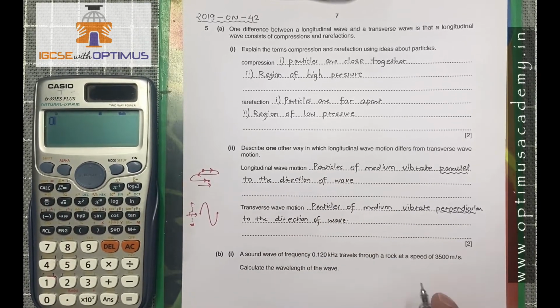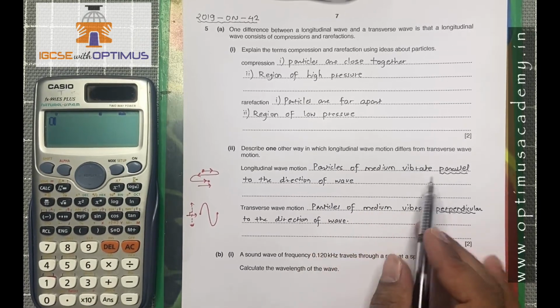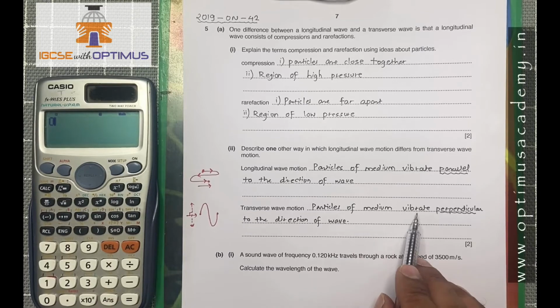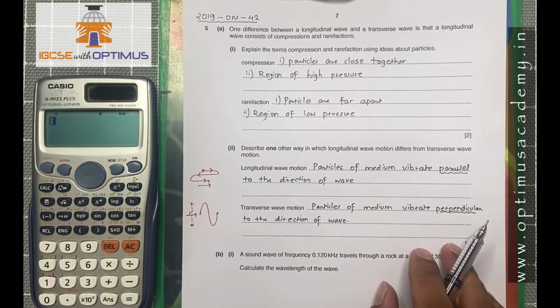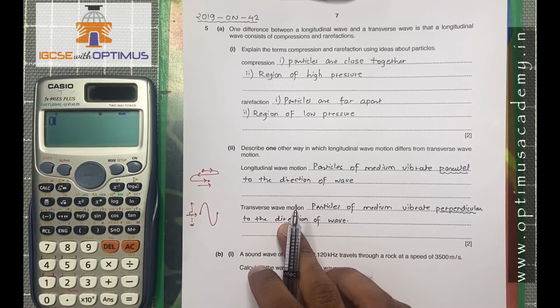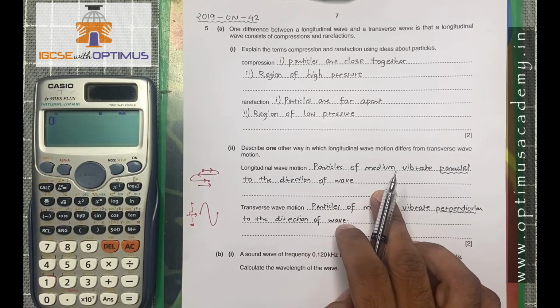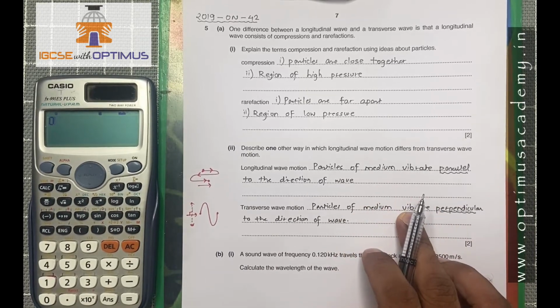Now see, generally students write the answer in a way that particles of medium move parallel, or they say particles of medium move perpendicular. Remember that move is a wrong word when we are describing longitudinal wave or transverse wave, because when we say move, it means you are referring to the displacement of particles, but in any of these waves, particles do not displace, they only vibrate about their mean position. And that's why when you are explaining the motion of the particles, you must mention the word vibrate.